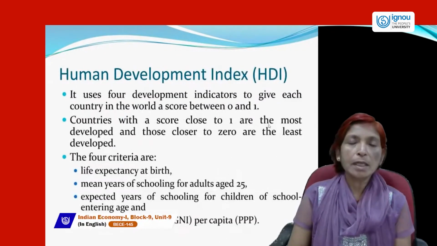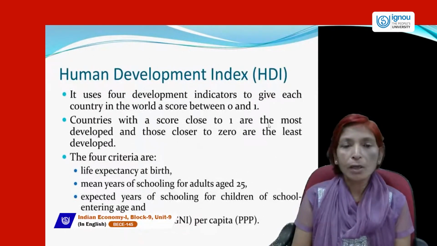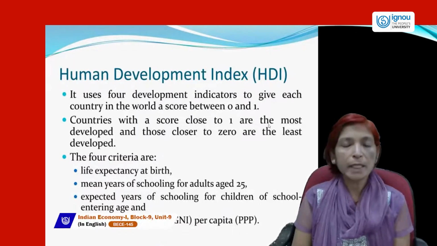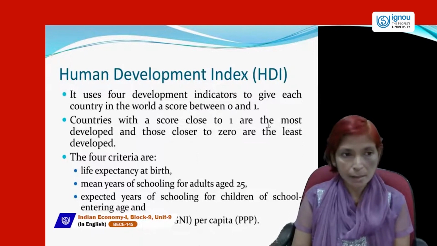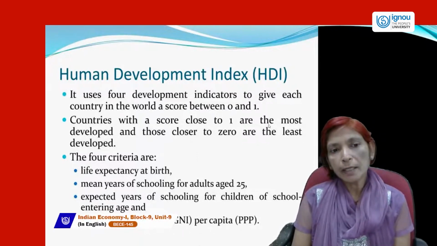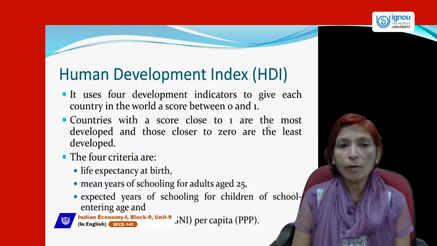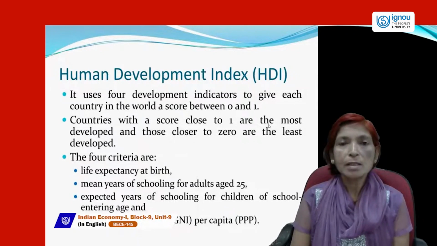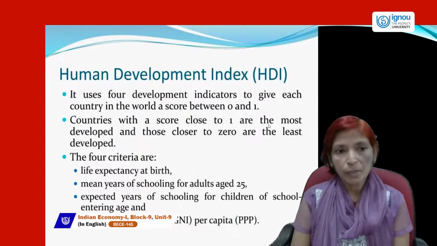Now in Composite Development Index, we include Human Development Index. What is HDI? HDI is Human Development Index. That is a very important concept. Human Development Index uses 4 development indicators to give each country in the world a score between 0 and 1.